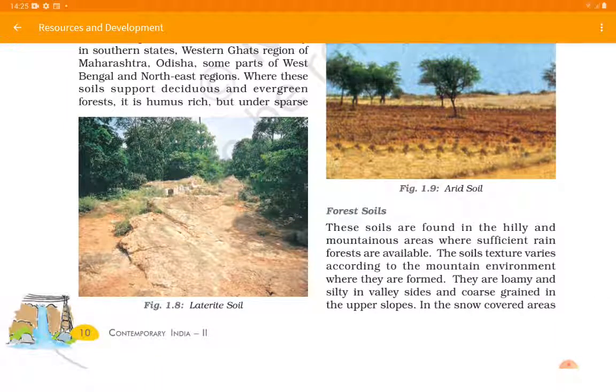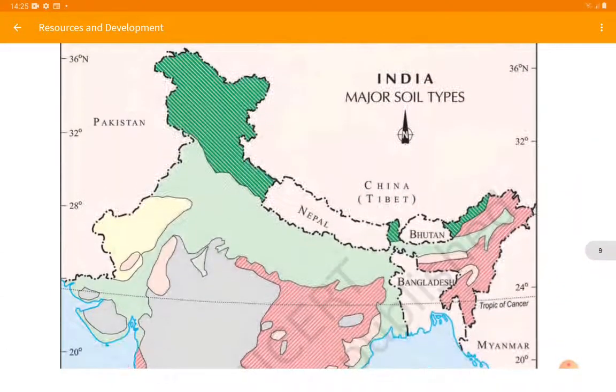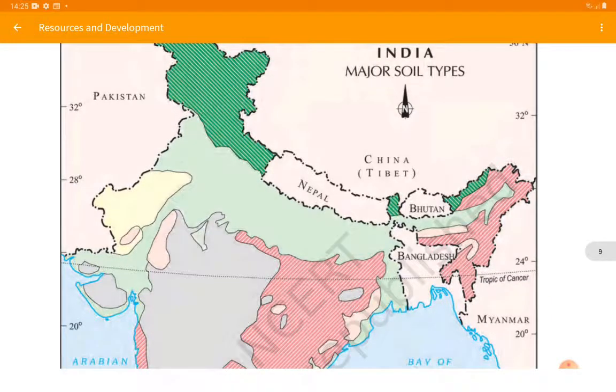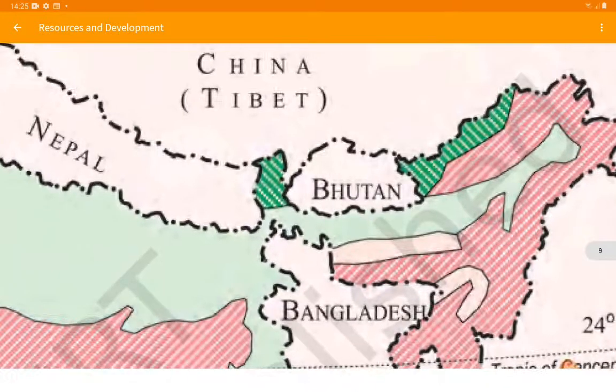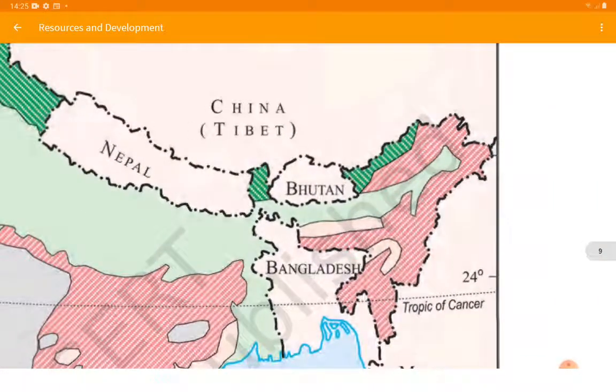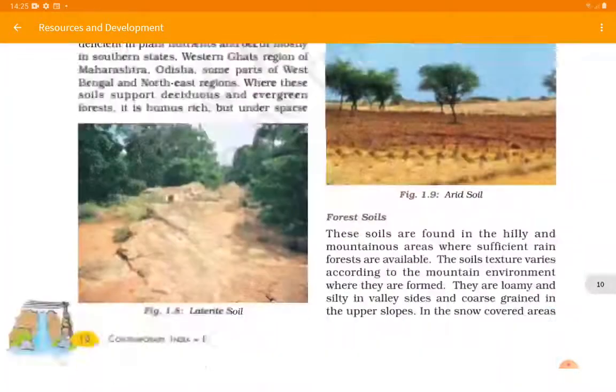Forest soil. These soils are found in hilly and mountainous areas where sufficient rainforests are available. So when we see the map, the dark green colored soils are forest soils, which are on the top, occupying union territories like Jammu Kashmir and Ladakh. Then we see some part of Uttarakhand, Himachal Pradesh, and near Bhutan there is Sikkim, there we find it, and in some parts of East India also we find it.